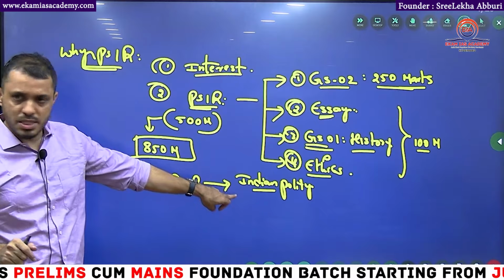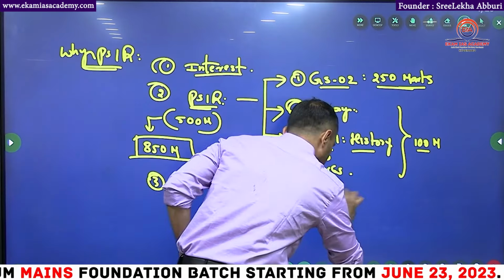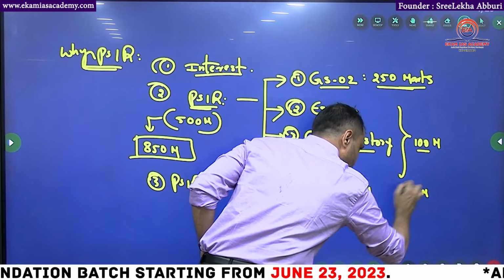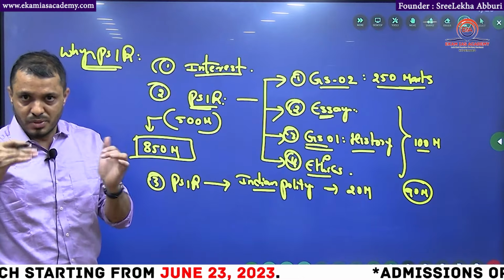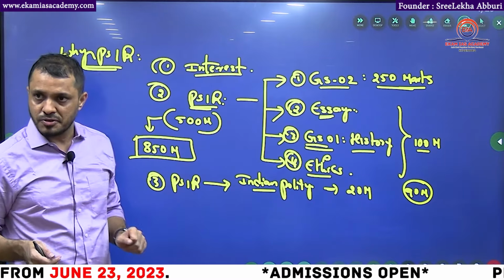That means you will solve 10 questions. 20 marks you are gaining from Indian polity alone. Generally, the cutoff will be 90 marks for the general category. This time CSAT is very tough, so the cutoffs will be lowered. Normally, 90 will be there. That means 1/4 marks you are getting here itself.